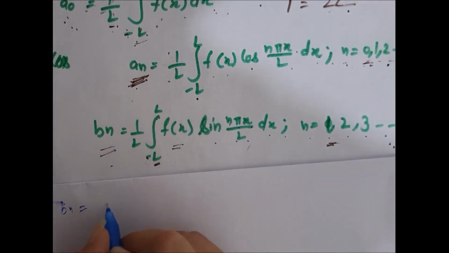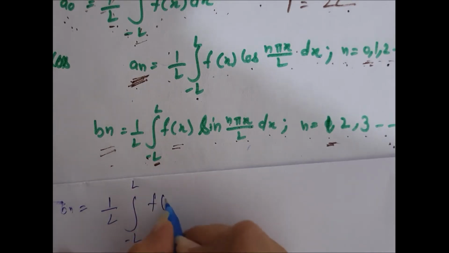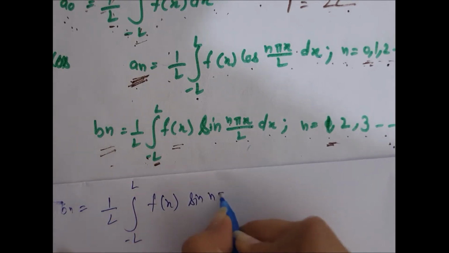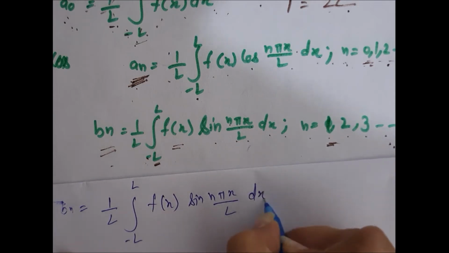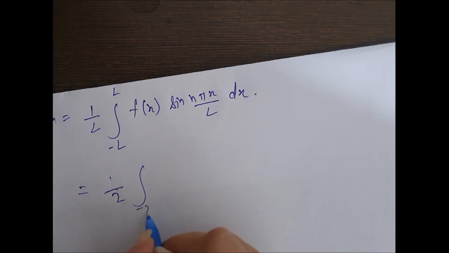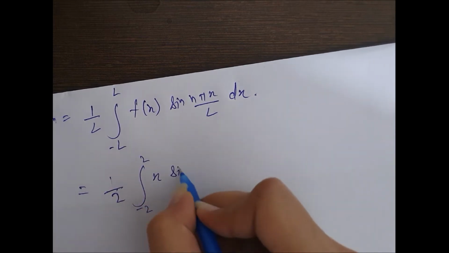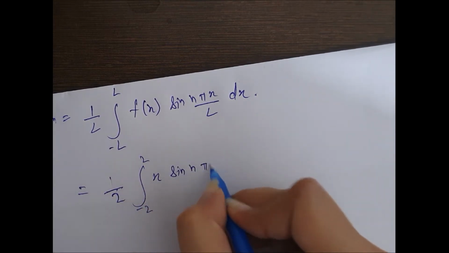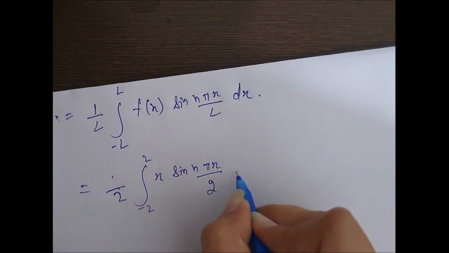Now let's find Bn. Bn is 1 by L, integral from minus L to L, f(x) sin(n pi x by L) dx. So L is 2: minus 2 to 2, x sin(n pi x by 2) dx.